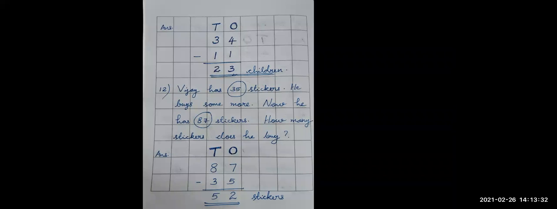At ones place, 7 minus 5, what is the answer? Open 7 fingers, from that close 5 fingers. So 7 minus 5, we got the answer 2. And at tens place, 8 minus 3. Open 8 fingers and close 3 fingers, then we will get the answer 5. So he bought 52 stickers more.